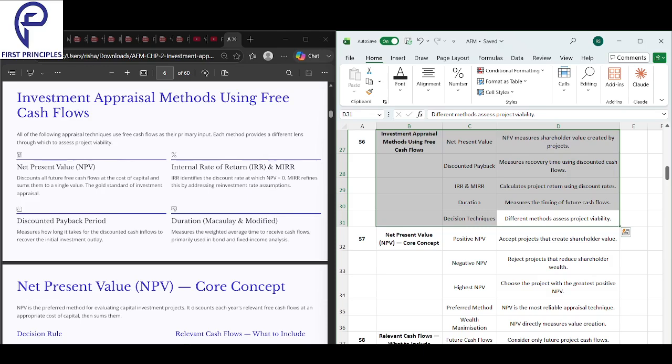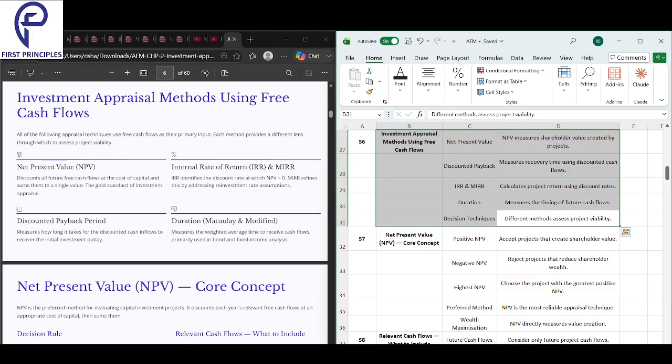We look into the first one here, NPV. NPV measures the shareholder value created by the projects. What does that mean? NPV is basically today's value of all the future cash inflows minus today's value of all the future cash outflows. If the difference is positive, it gives us a positive NPV, and if it is negative, a negative NPV. You bring everything to time zero and subtract the outflow from the inflow. If inflow is greater than outflow, that's good; if outflow is greater than inflow, not so good. So you should do the project only when the inflow is greater than the outflow. That is net present value.